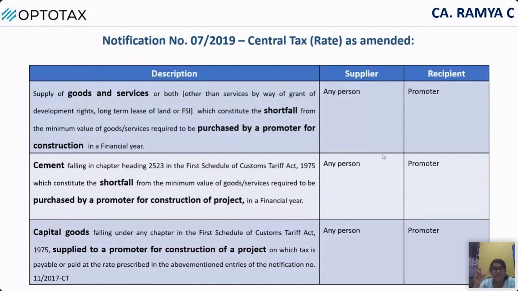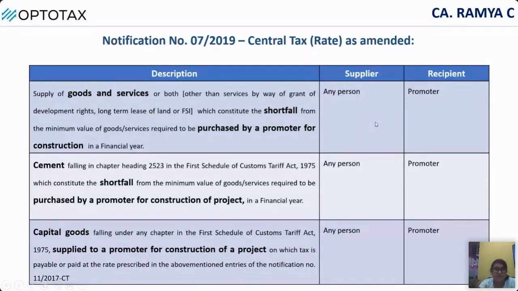There they have specified a condition for going for the lesser rate, telling that 80% of the goods or services you should have procured from a registered person, right? If I'm not able to fulfill that 80%, the remaining things I have to pay under RCM. So that is what this notification is about.